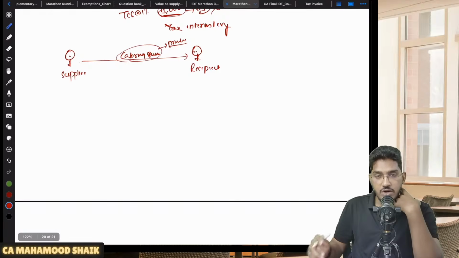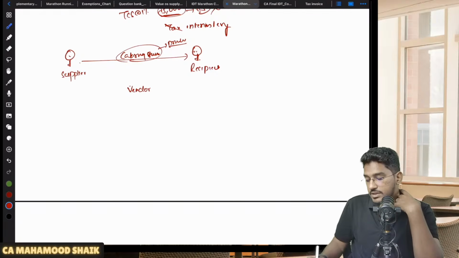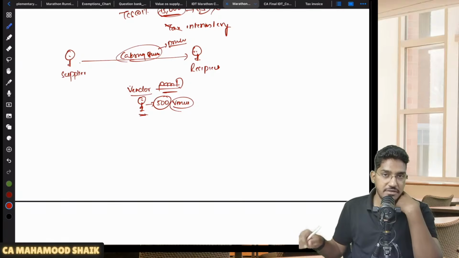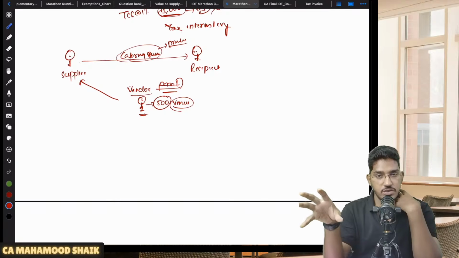On the day of the wedding, at the wedding hall, the supplier is required to provide soft drinks as a part of the catering service. There is one third party, one vendor. The supplier has ordered from this vendor the delivery of some 500 soft drink bottles. He brought his vehicle with 500 soft drink bottles and unloaded them at the wedding venue. Now he stood there asking for payment from the supplier: Sir, you asked me to deliver 500 bottles of soft drinks here. I have unloaded them. Please come and make me the payment.